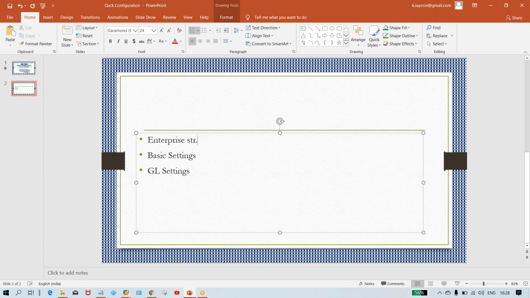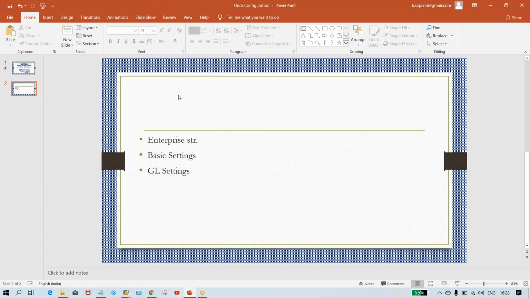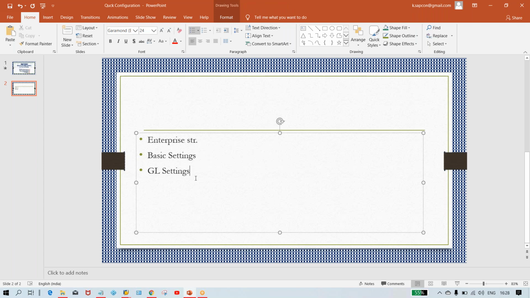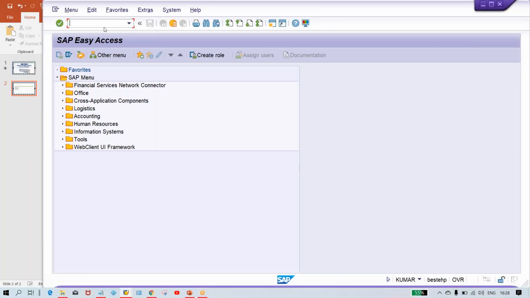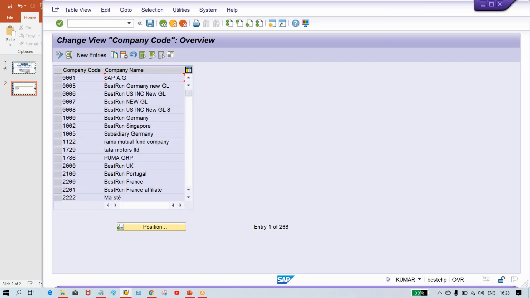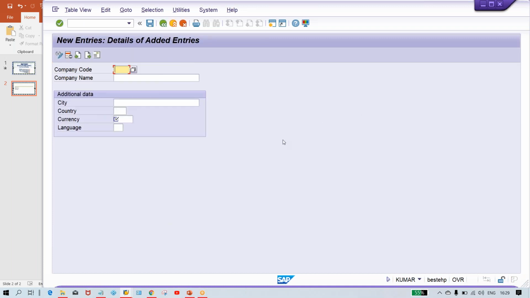Enterprise structure means you can create your company code, and whatever business areas you need to set up, we can set up. And basic settings means whatever basic settings are there, which are already explained in the classes. But right now, without explaining the logic, we have to see how easily we can do the configurations. So we'll start from creation of the company code itself, and it is better to use transaction codes, guys. You can make a list of these transaction codes, whatever I'm using right now, and in whichever sequence I'm using them.